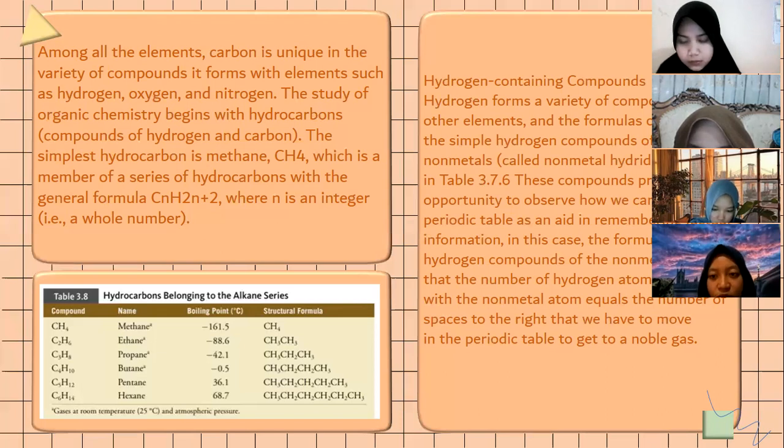These compounds provide an opportunity to observe how we can use the periodic table as an aid in remembering factual information. In this case, the formulas of the hydrogen compounds of the nonmetals: notice that the number of hydrogen atoms combined with the nonmetal atom equals the number of spaces to the right that we have to move in the periodic table to get to a noble gas.